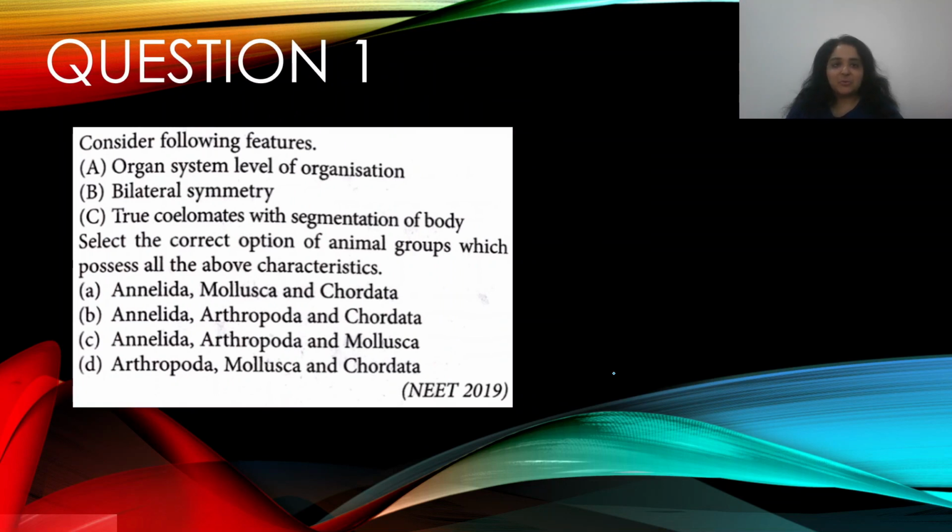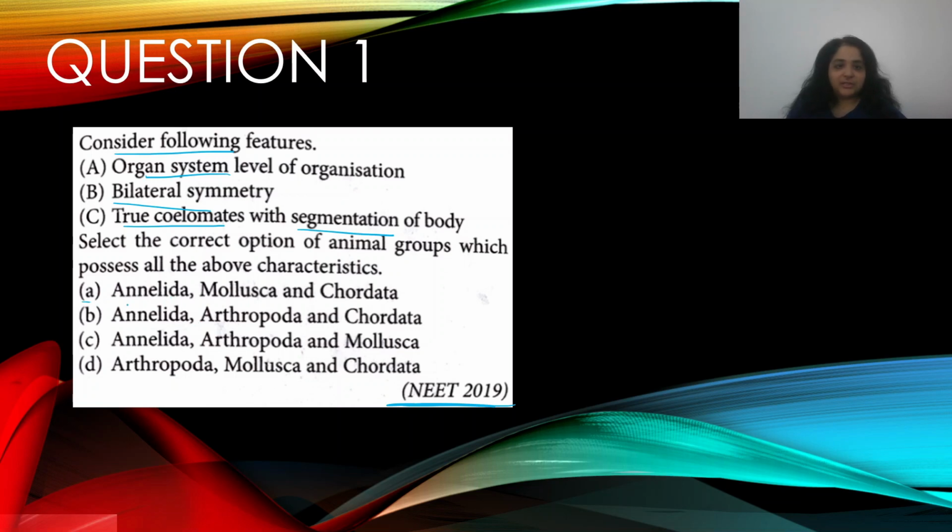Okay, so question number 1. Consider the following features: A, B, and C. Select the correct option of animal groups which possess all the above characteristics. This appeared in NEET 2019. You have: organ system level of organization, bilateral symmetry, and true celomates with segmentation of body. Okay, so you have to select the correct option.